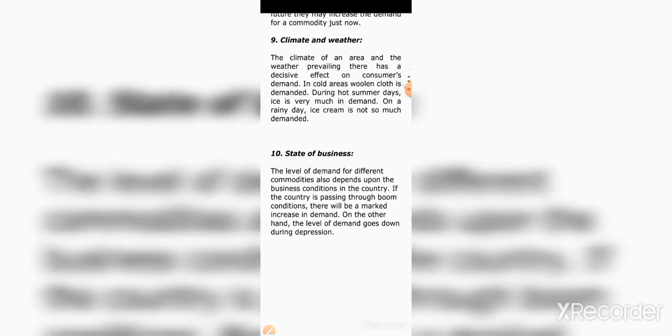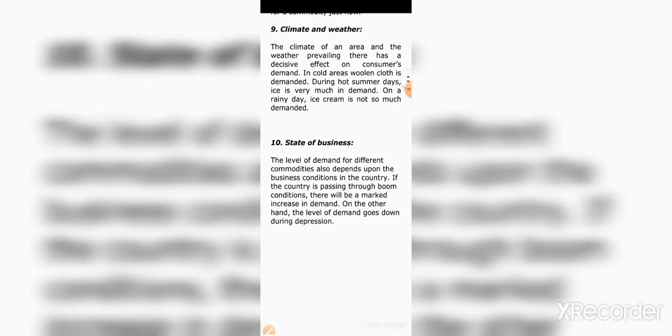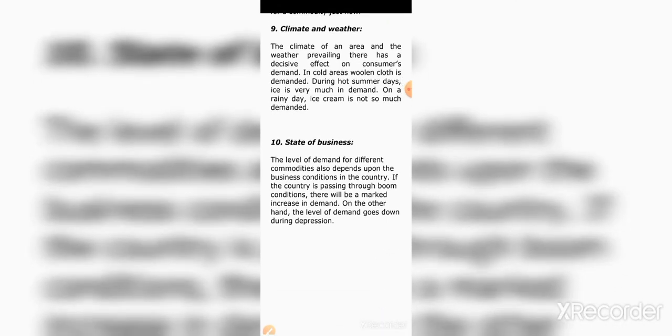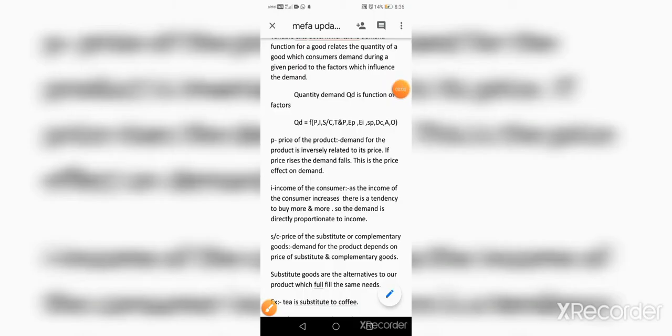HMT watches were quality products at a very low price in our country. But at present these watches have disappeared because they did not keep up with the trends. The trends and fashions were changing, but they kept producing the same watches. So these are all the demand determinant factors.